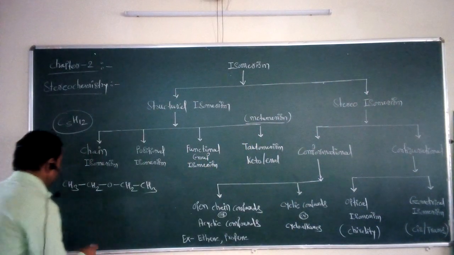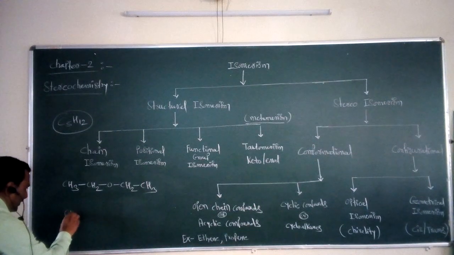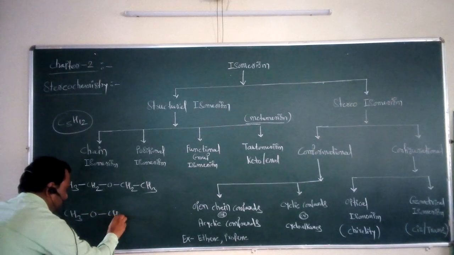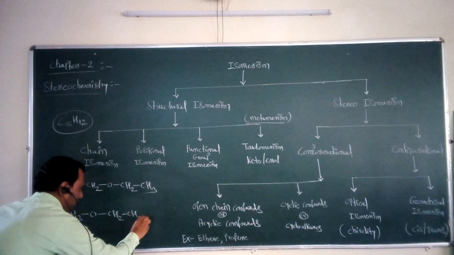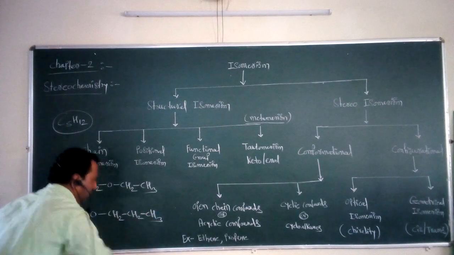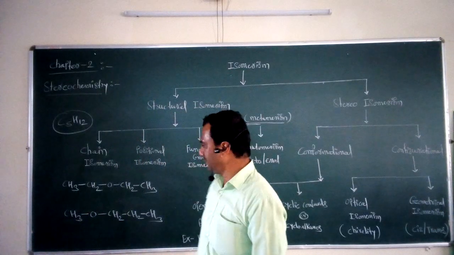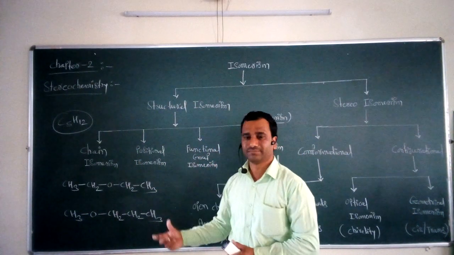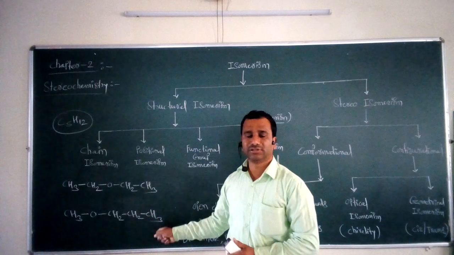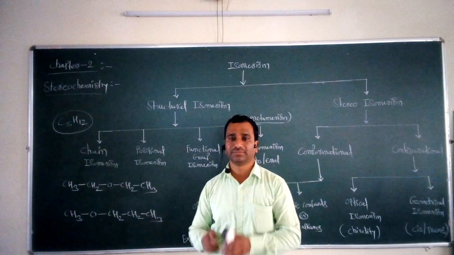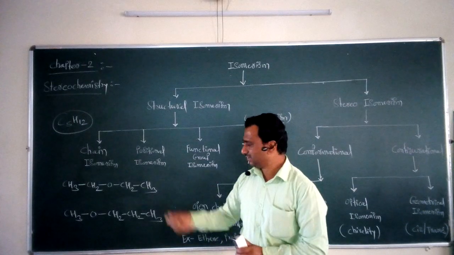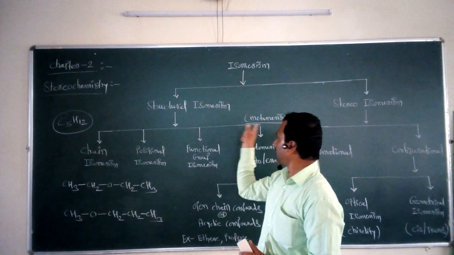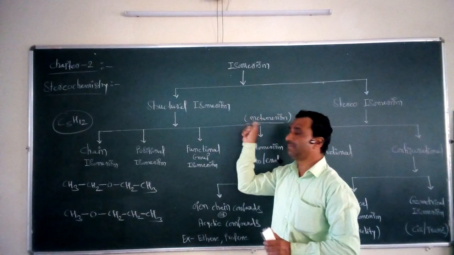Now if we take another ether, CH3-O-CH2-CH2-CH3, and compare the structures of these two ethers, they have the same molecular formula but differ in structure. So this is structural isomerism, and they are especially called metamers, and this phenomenon is called metamerism.